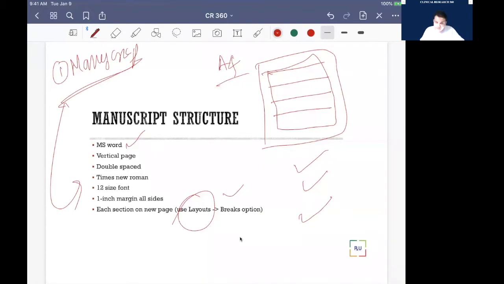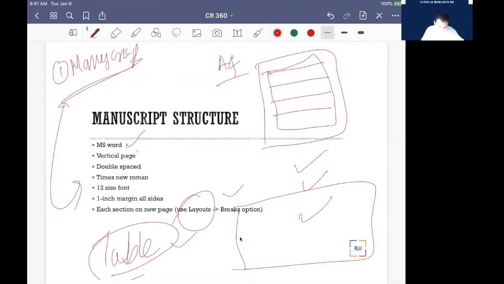But I encourage you, when you are writing your manuscript, if it is an original study, keep the table work separate, because tables are sometimes broad and you can't use your vertical space, so you might need horizontal pages, right? So you can keep the table on a separate page, so that it will be easy for you.